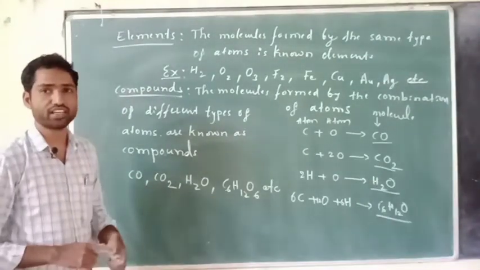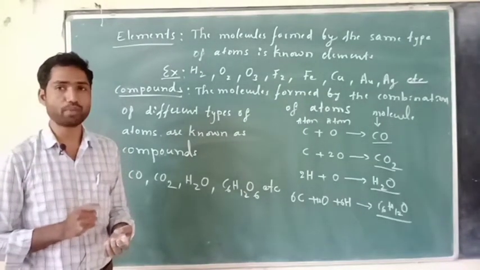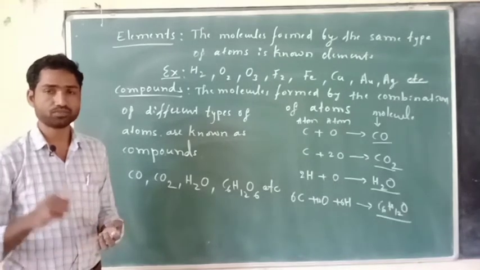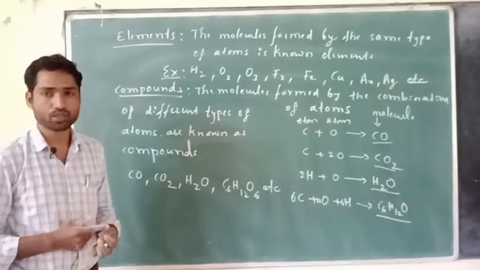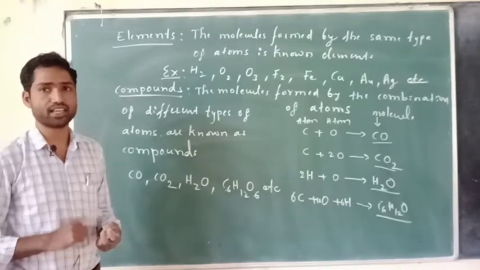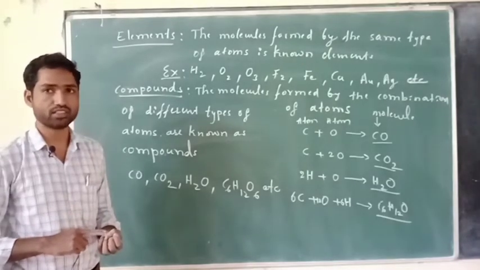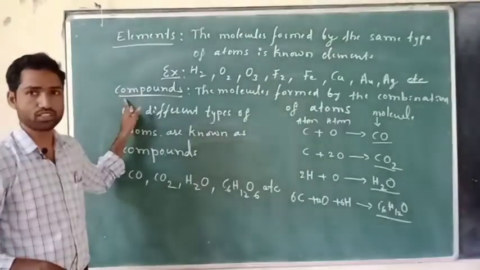So what we understood here is the meaning of atom. The indivisible part of matter is known as atoms. Combination of atoms is known as molecules. If the molecule is formed by the same type of atoms, then it is known as an element. If the molecule is formed by different types of atoms, then it is known as a compound. And we have discussed the respective examples.